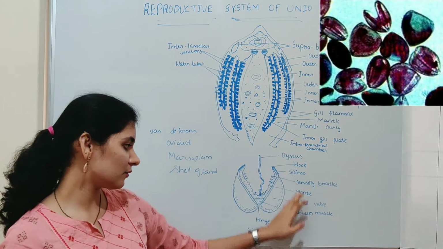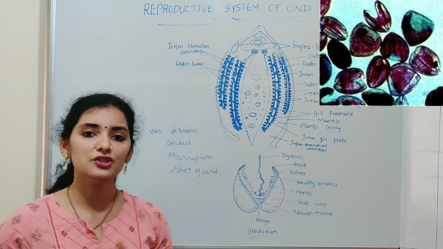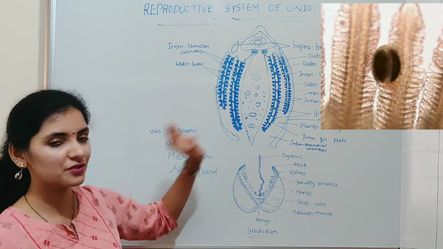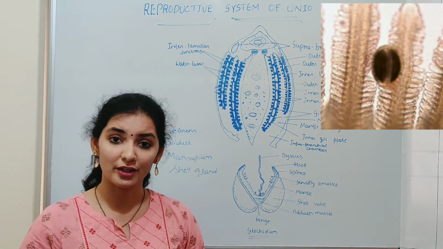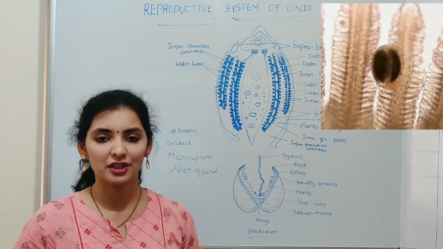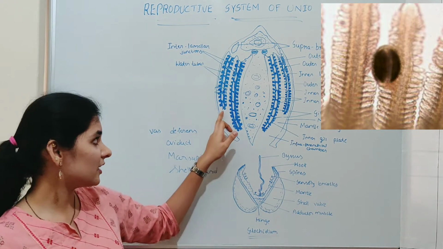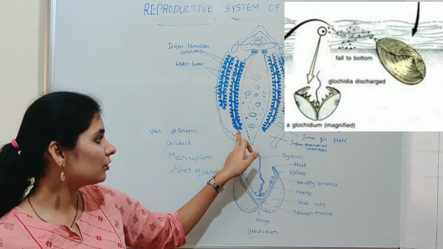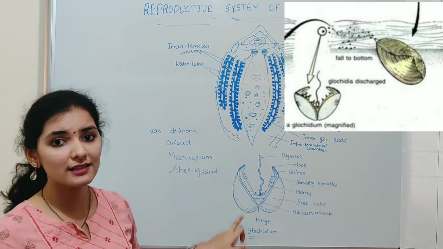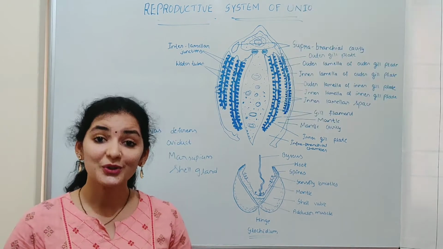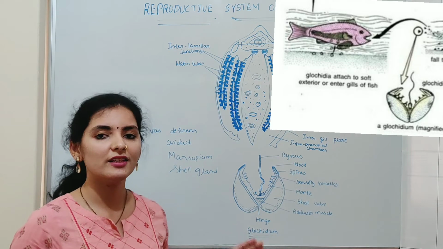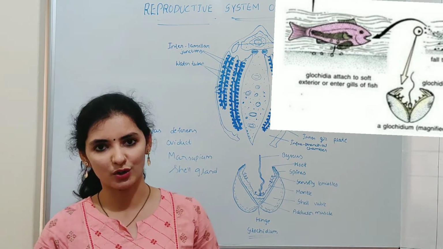The development and nourishment of this glochidium larva takes place in the outer gill plate, or ctenidium, of the female body. Once the glochidium larva is formed, it is set free from the ctenidia and released through the exhalent siphon into the water body, where it sinks down to the bottom. During this time, the glochidium larva attaches itself to the fins or gills of freshwater fish.